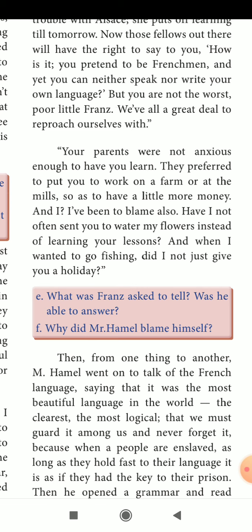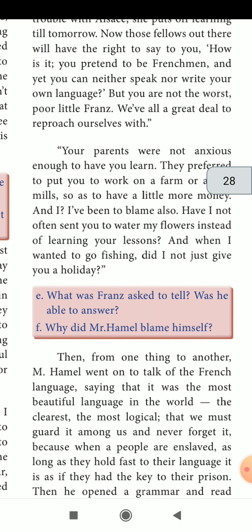Your parents were always thinking that you should go to the farm. Okay, farmல போய் work பண்ணணும், millsல போய் work பண்ணிட்டு ஏதாவது money கொண்டு வா, earn பண்ணு, like that the parents were telling. And not only your parents, I'm blaming myself. I'm also not teaching you properly because I often sent you to water my flowers. என்னோட செடிங்களுக்கெல்லாம் வாட்டர் பண்ண சொல்லியிருக்கேன். அந்த வாட்டர் தண்ணி ஊற்றுங்க, போ, டைம் வேஸ்ட் பண்ணாத, like that.